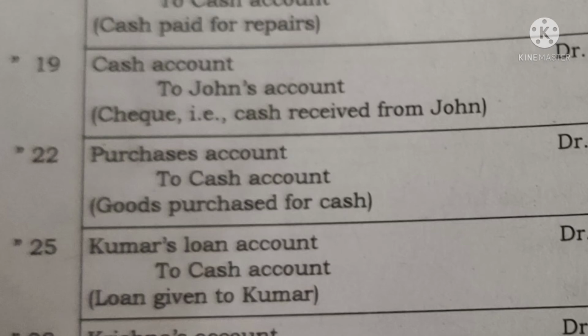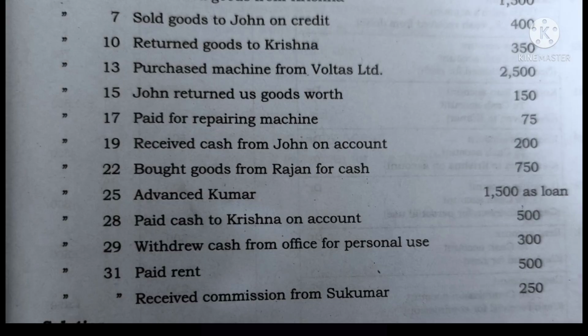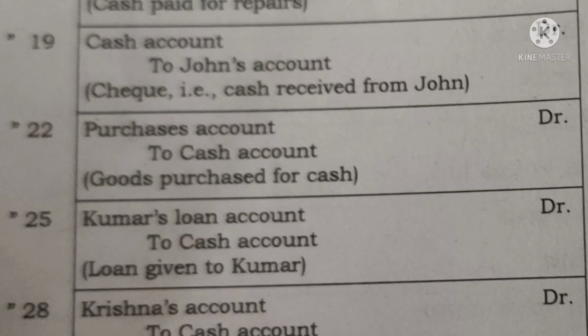Okay. And next is bought goods from Rajan for cash. Here it's a cash based transaction. So name of the person is not required here. So the entry will be on 22nd January, purchase account DR to cash account with the rupees 750.